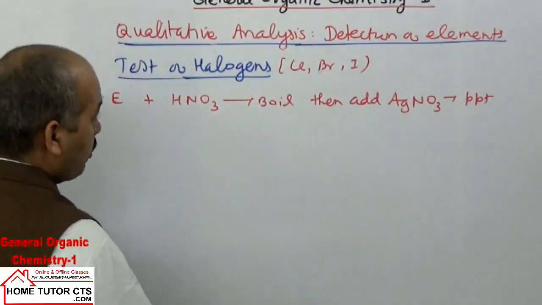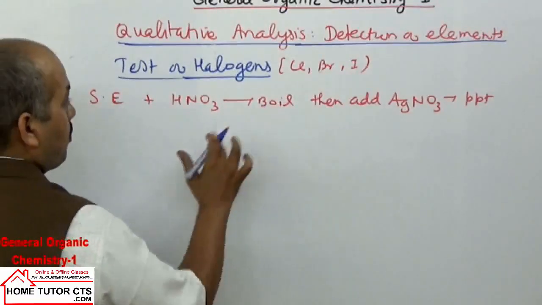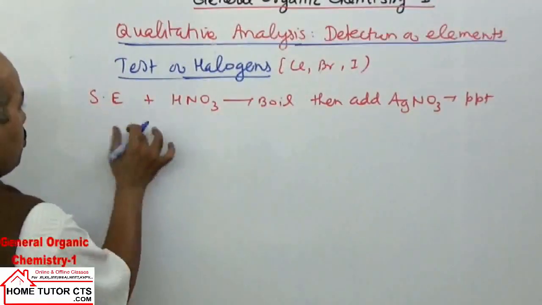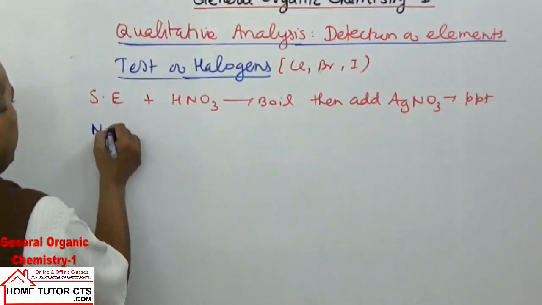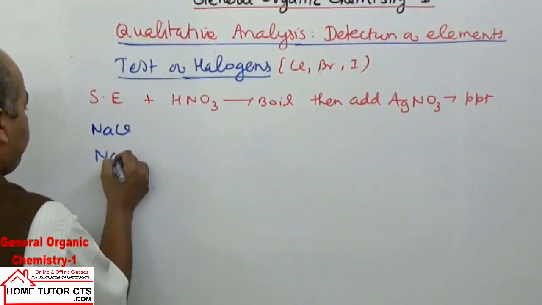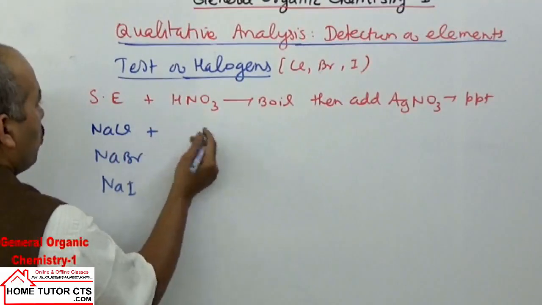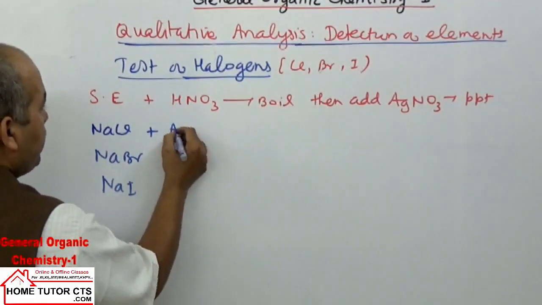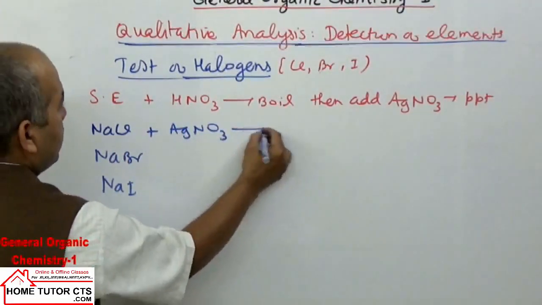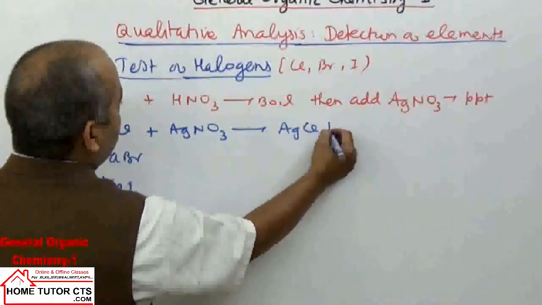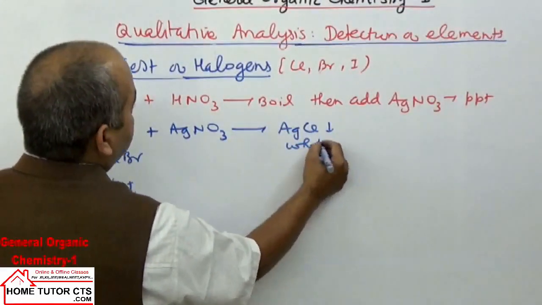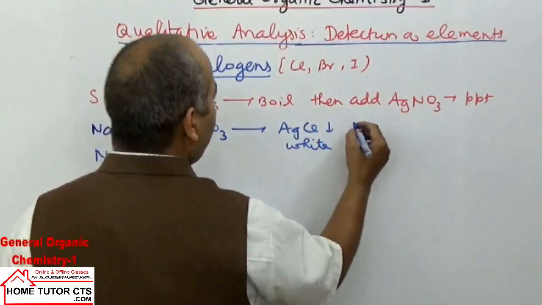Like we take first the test of Cl negative ion. Suppose the sodium extract has NaCl, NaBr or NaI. What will happen on reaction with AgNO3? They will form AgCl, white precipitate, plus NaNO3.